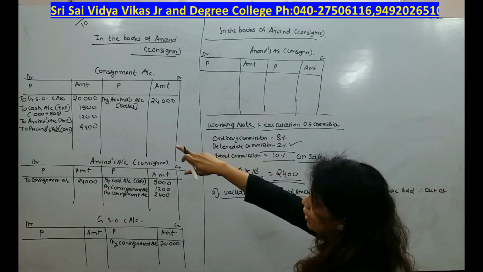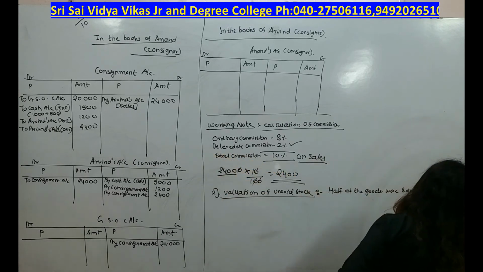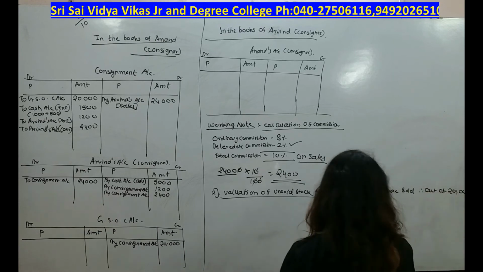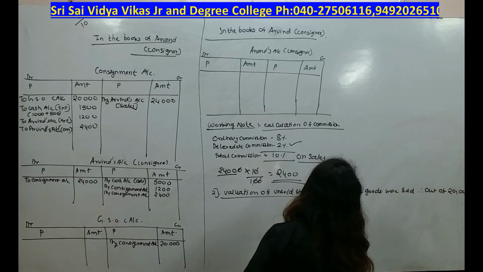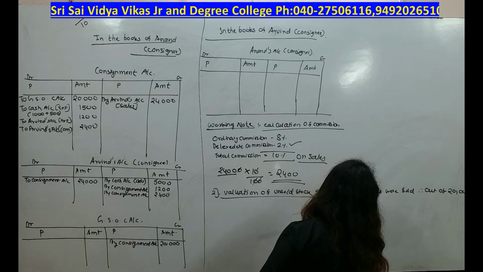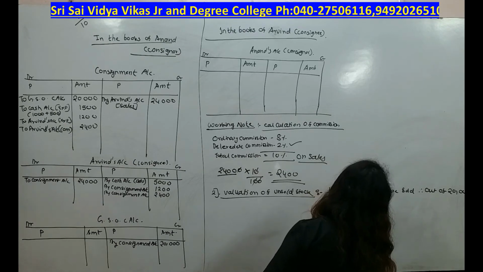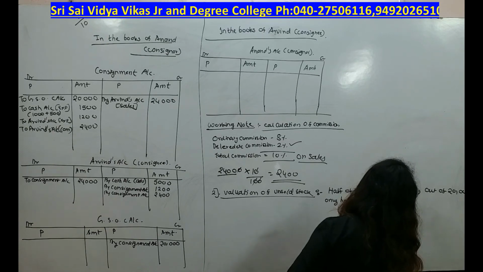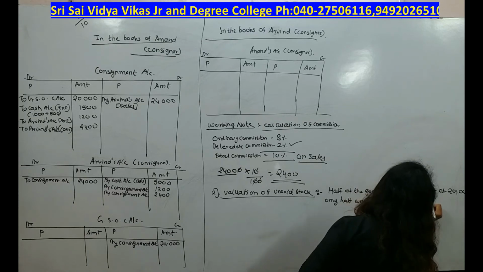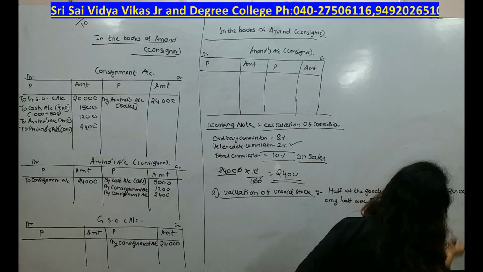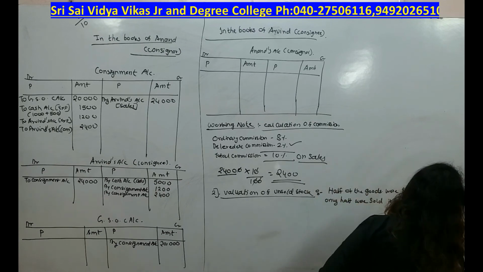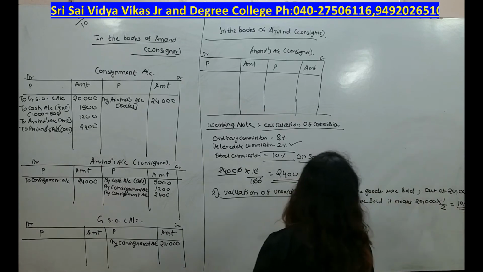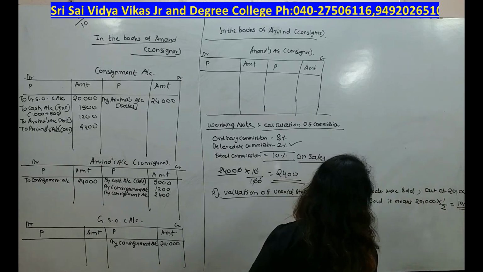Out of 20,000, what was the value of the goods? 20,000. Only half were sold. It means 20,000 into 1 by 2 is equal to 10,000 are sold.